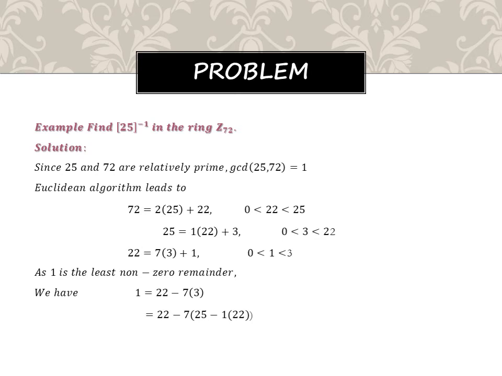I hope you remember the Euclidean algorithm: a is equal to bq plus r. Here 72 is the number I have taken.